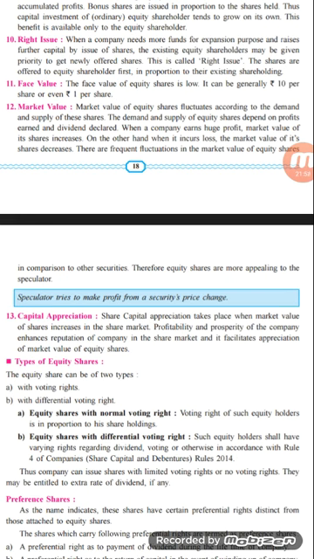So if Mr. A is already an existing shareholder of the company, and the board of directors decides to raise further capital in the form of equity shares, then the first right will be given to Mr. A. Why? Because he is already a shareholder of the company, and if he decides to buy more shares, he will exercise his rights. And if Mr. A doesn't want to buy more shares, then the board of directors will go to a third party to issue the shares and raise the capital.